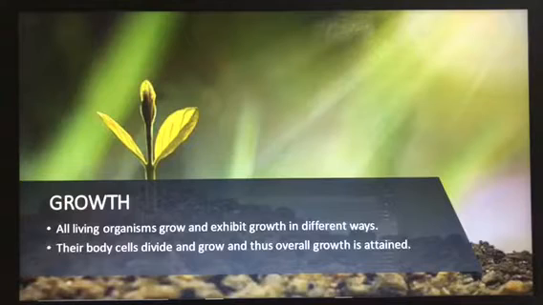So growth is common in all living organisms. But do you think non-living things will grow? No. Only living organisms will grow, and only living organisms need food to get the energy to do work, not non-living things. So here is a difference between living and non-living. So 2 points we have read: one is food, that is nutrition, and the other is growth. Both these characteristics are of living beings, not of non-living beings.